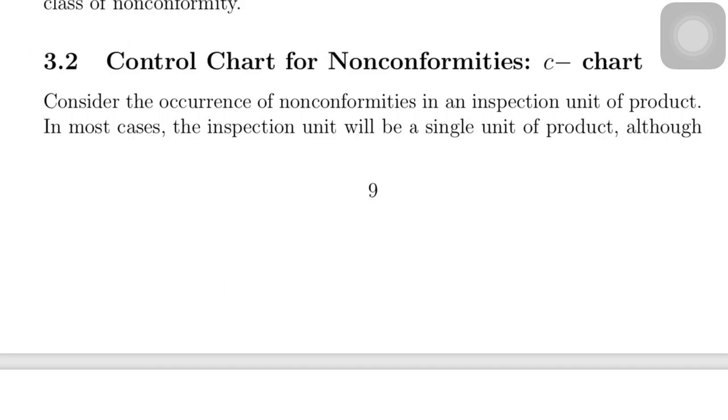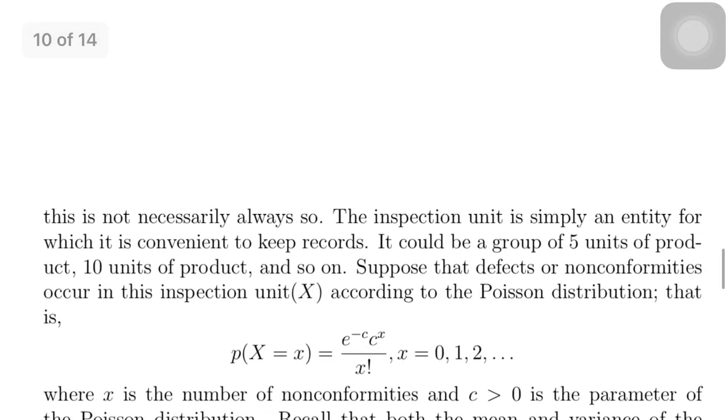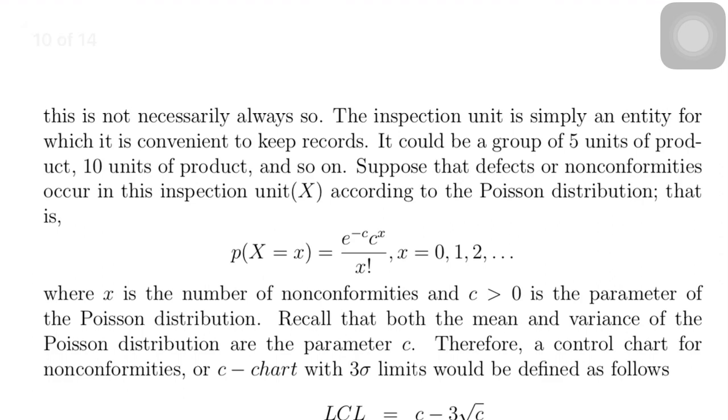Here we consider a single unit of product and count the number of non-conformities or defects in that unit. Suppose that X is the number of defects in an inspection unit. That X will follow a Poisson distribution.